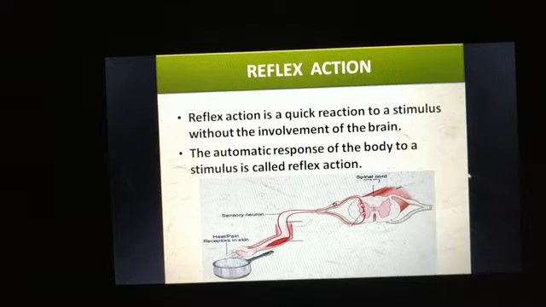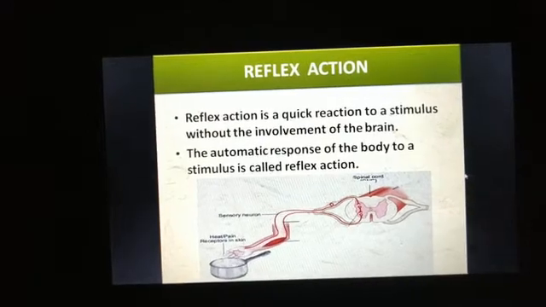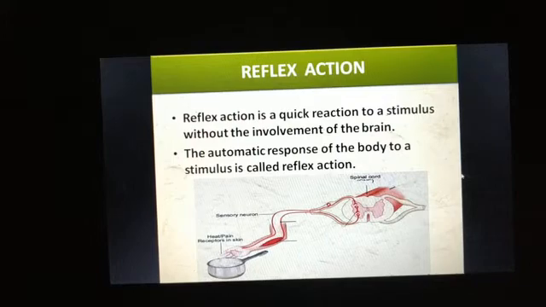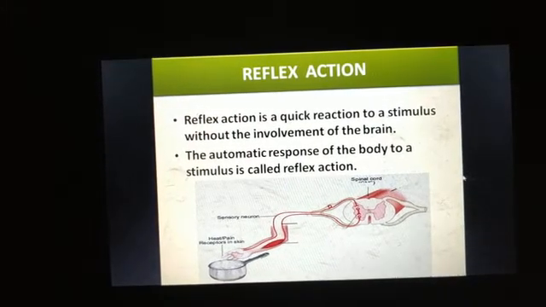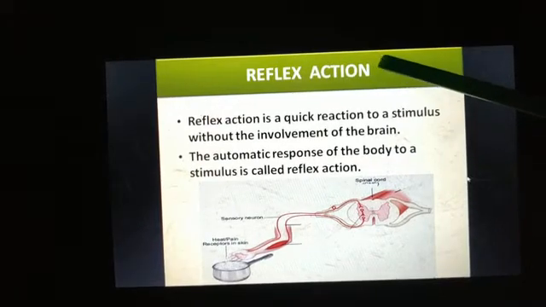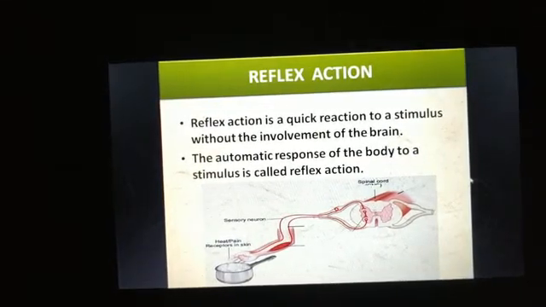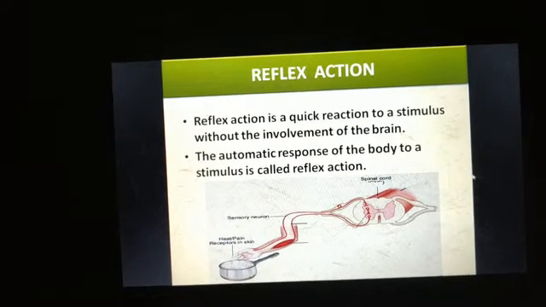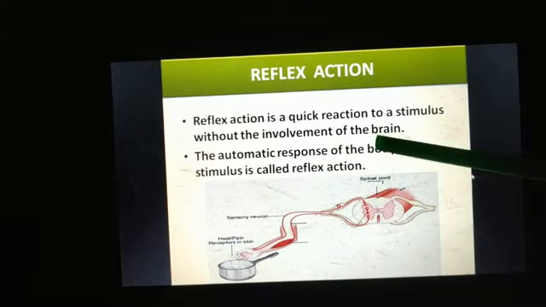Hello students. So today we will study about reflex action. In the spinal cord we have learned that there are some actions that are controlled by the spinal cord, and those actions are called reflex actions, and they do not involve the brain. Right? So reflex action is a quick reaction to a stimulus without the involvement of the brain.